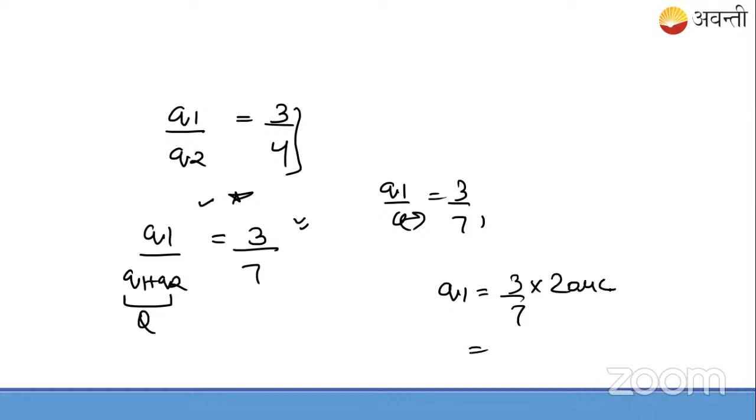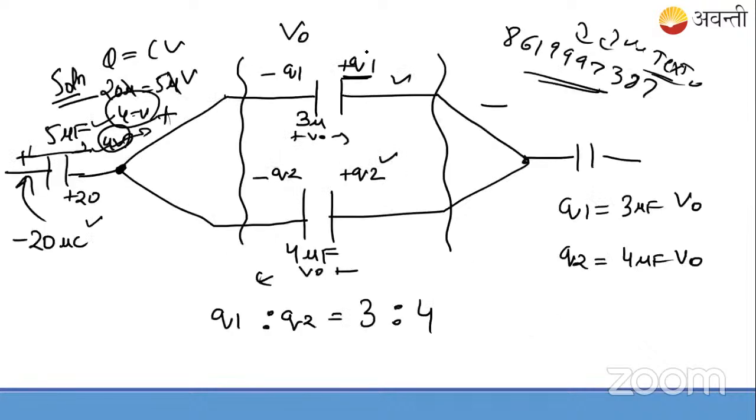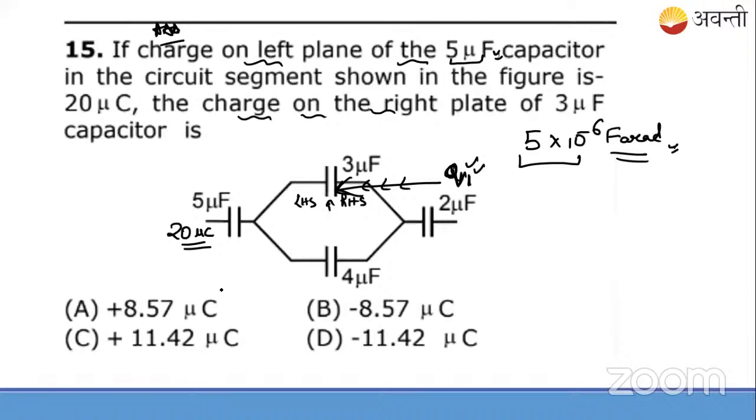So when you solve this, it will come out to be about 8.5 microcoulomb as the Q1 charge. The charge there is 20, here it will be 8 point something. 8.5, positive or negative? Positive. Yes, A is the answer to this. I hope you got it. What has been solved here?